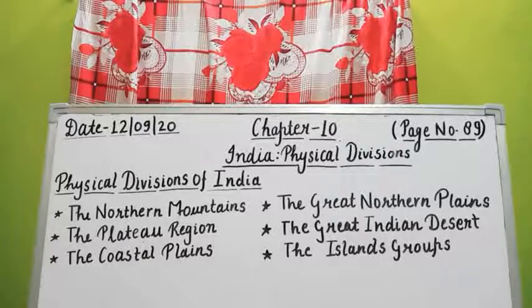They are one of the highest mountain ranges in the world. Next important ranges in India are the Aravalis, the Vindhyas, the Satpuras, the Eastern Ghats and the Western Ghats.